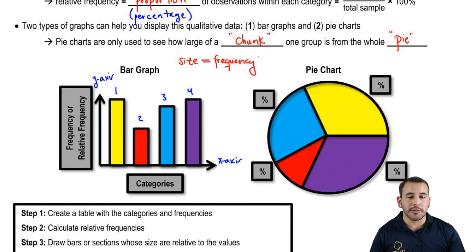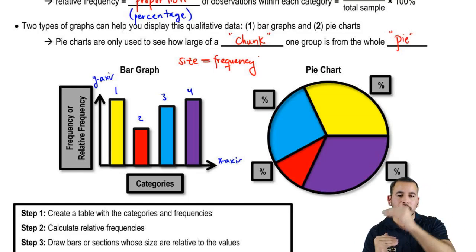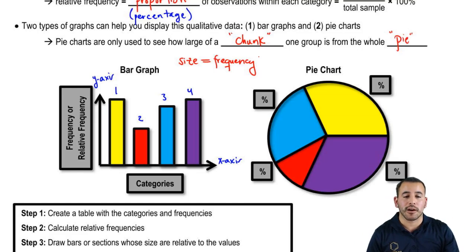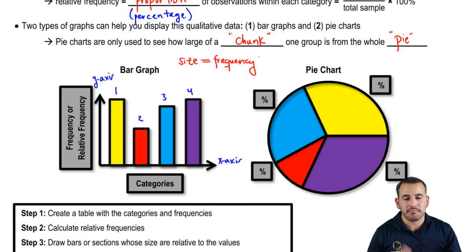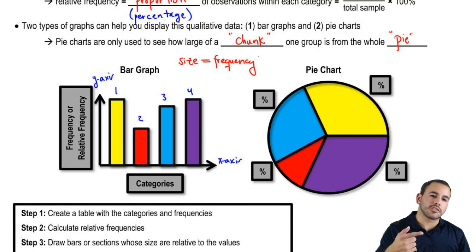And also the relative frequency is going to follow the same kind of breakdown. It's going to have the same proportion of heights because we're still talking about frequency, or number of observations within each group, but then we just divide it by the total sample size. So still going to look the same, just the numbers are a little different. So now let's move on to the pie chart.